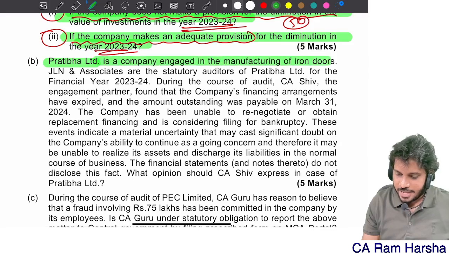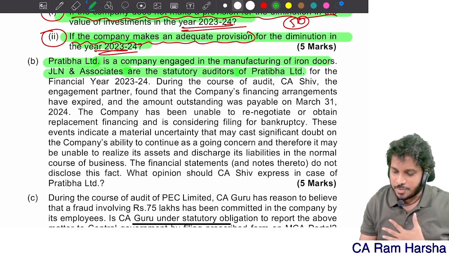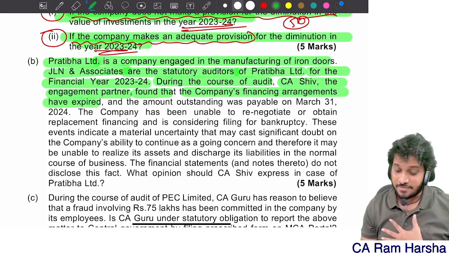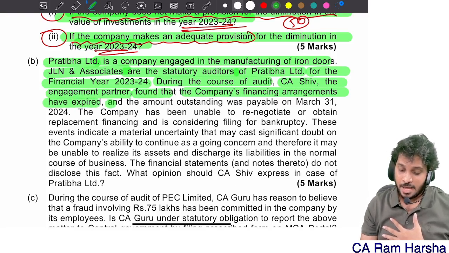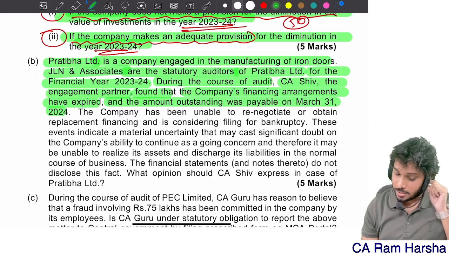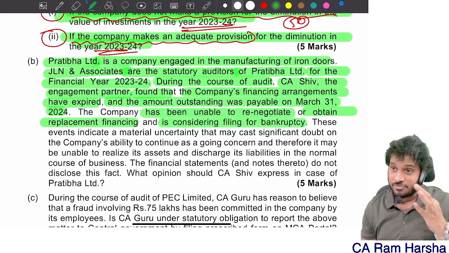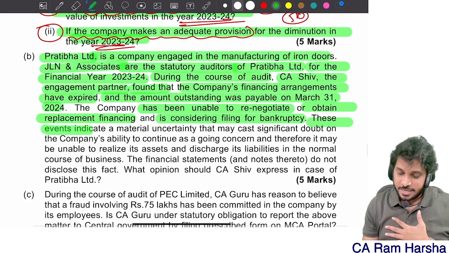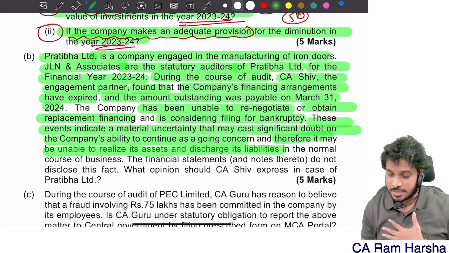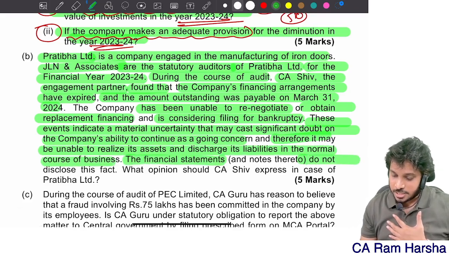Pratibha Limited is a company engaged in manufacturing of iron doors. JLL Limited associates are statutory auditors of Pratibha Limited for the financial year 23-24. During the course of audit, CS-ship, the engagement partner, found that the company's financial arrangements have expired, and the amount outstanding was payable on 31st March 2024. The company has been unable to renegotiate or obtain replacement financing and is considering filing bankruptcy. These events indicate material uncertainty that may cast a doubt on the company's ability to continue as a going concern, and therefore it may be unable to realize assets and liabilities in the ordinary course. The financial statements do not disclose this fact.